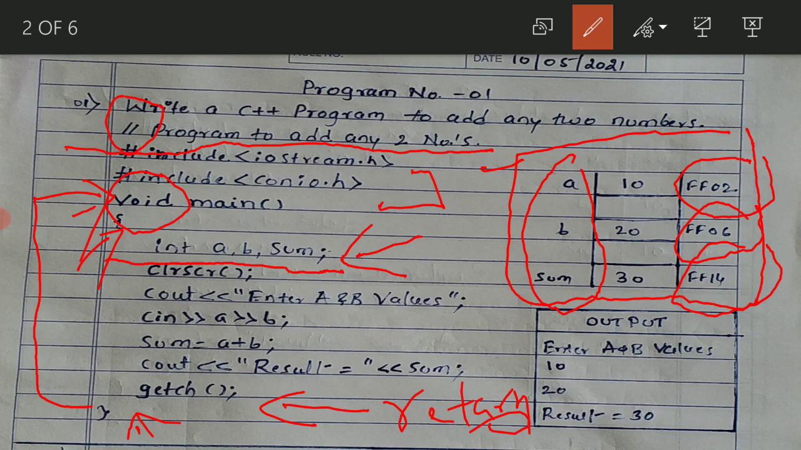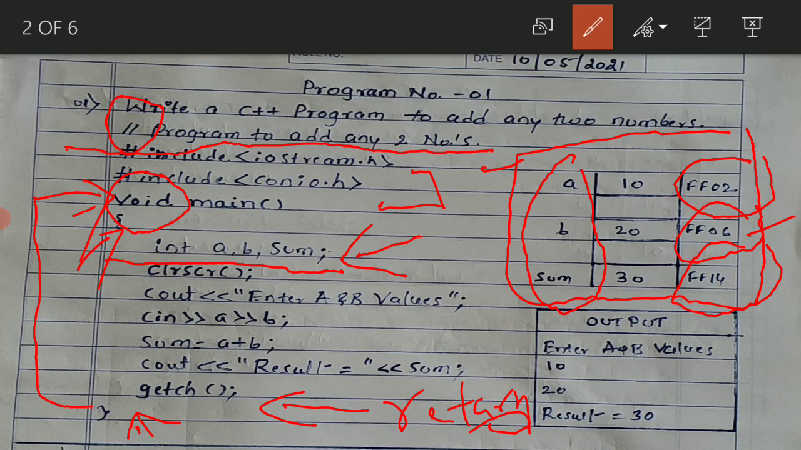B is reserved at the location FF06 and FF07. And sum is reserved at FF14 and 15. We always show its starting address.